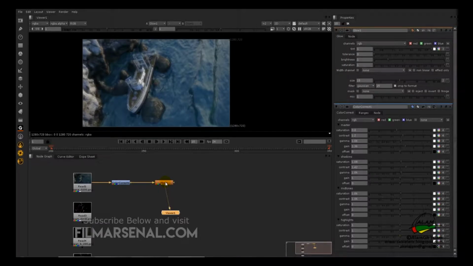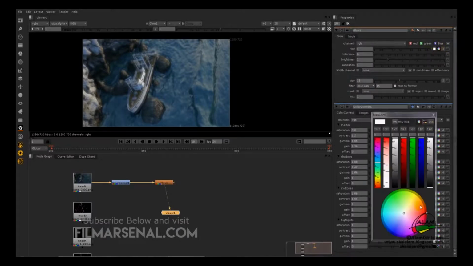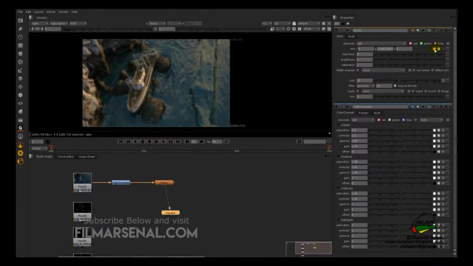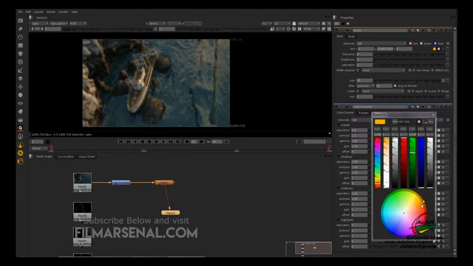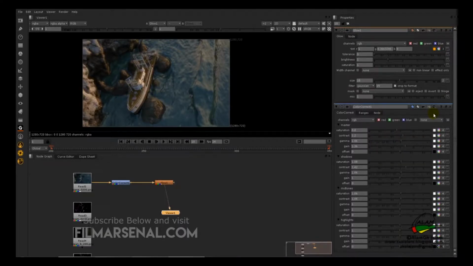So we are going to change the settings. I'm going to change the tint first and select an orangish tone. Okay, now I'll increase the brightness and will decrease the size.